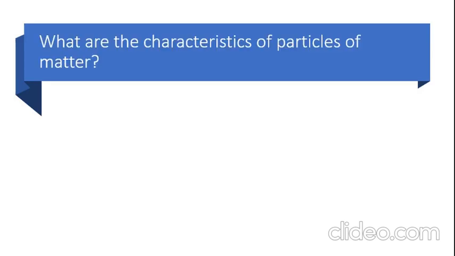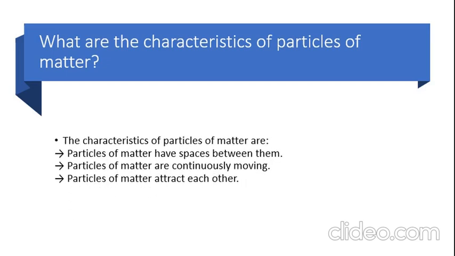Your first question is, what are the characteristics of particles of matter? The characteristics of particles of matter are: particles of matter have spaces between them. Particles of matter are continuously moving. Why is it moving? Once the temperature increases or rises, particles will start to move.